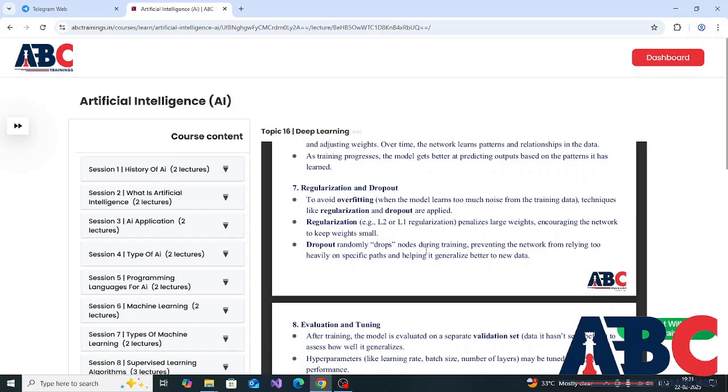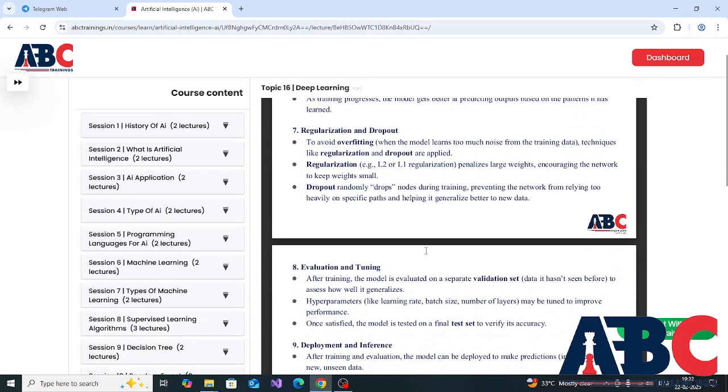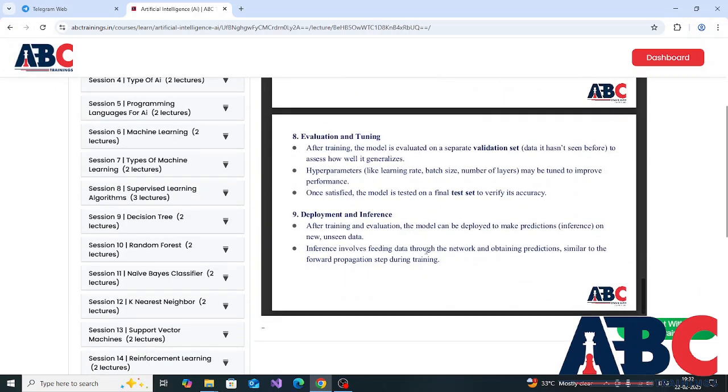The next step is regularization and dropout. To avoid overfitting, when the model learns too much noise from the training data, techniques like regularization and dropout are applied. Regularization, for example L2 or L1 regularization, penalizes large weights, encouraging the network to keep weights small. Dropout randomly drops nodes during training, preventing the network from relying too heavily on specific paths and helping it generalize better to new data.